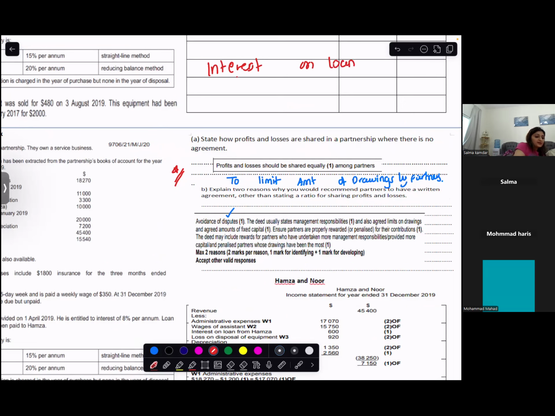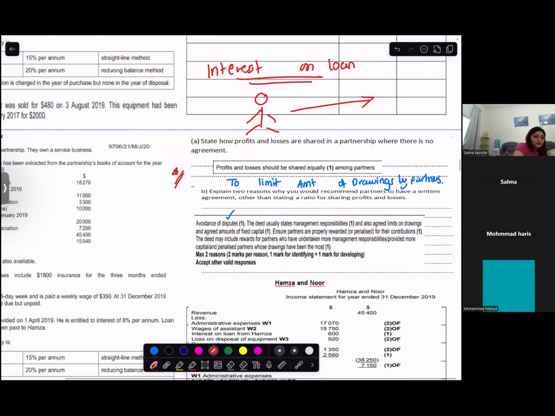Even if there is no agreement, if my partner is giving a loan to the company, going from year to year, the company is going to give the partner interest on the loan at 6%, even if there is no agreement, no written terms, nothing mentioned. Other than this, nothing else is given if there is no agreement. Are you with me?